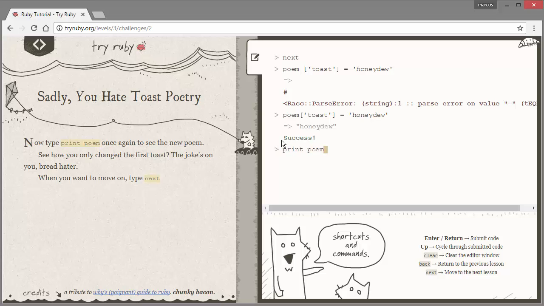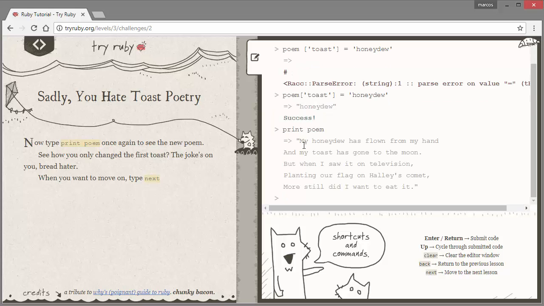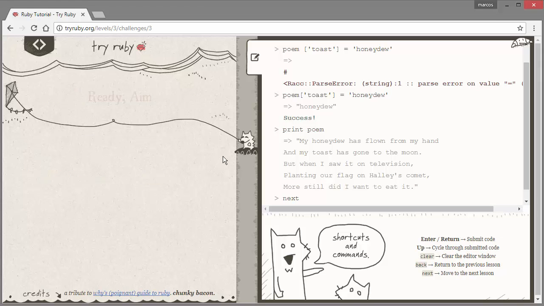Once again, you see a new poem now. It's only changed. The joke is on you, Brett here. My honeydew has flown from my hand, and the toe has gone to the moon. But when I saw it on the television, planting our flag on Howie's comet, still more did I want to eat it. So I don't know how they're doing this whole thing. I think it has to do with the poem. I haven't seen this before.